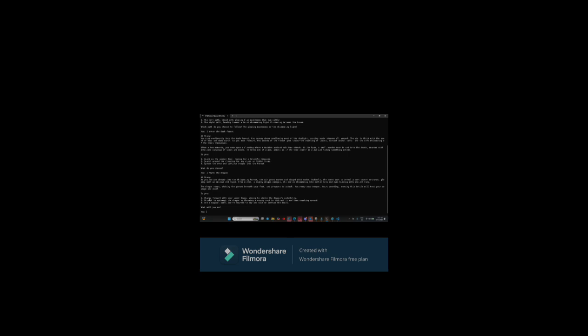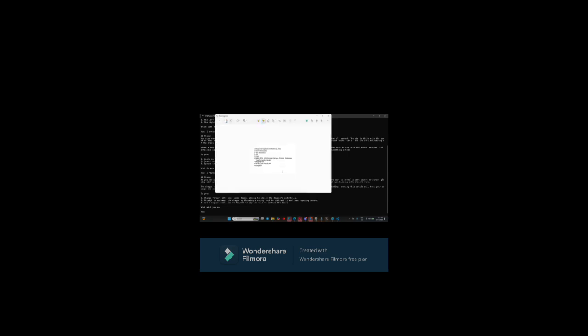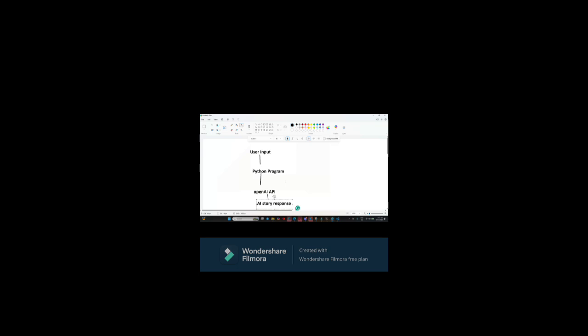As you can see, ChatGPT dynamically continues the story based on the user's action. Let's see the project overview, like the architecture. The user gives the story action. The Python program gets it as input and passes it to the OpenAI API. ChatGPT generates the next part of the story dynamically and sends the response back to our application. This is the total flow of this project. Let's go to the code part and walk through the code.